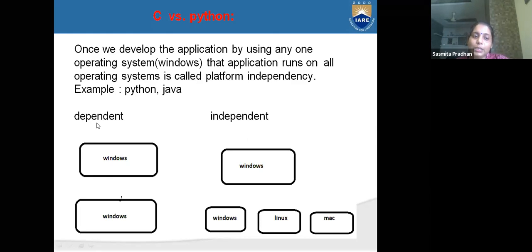Python, Java: what is platform dependent, what is platform independent? If we write a program on Windows and it runs only on Windows, that is dependent. What is independent? It can run on Windows, it can run on Linux, it can run on Mac. That is called platform independent.